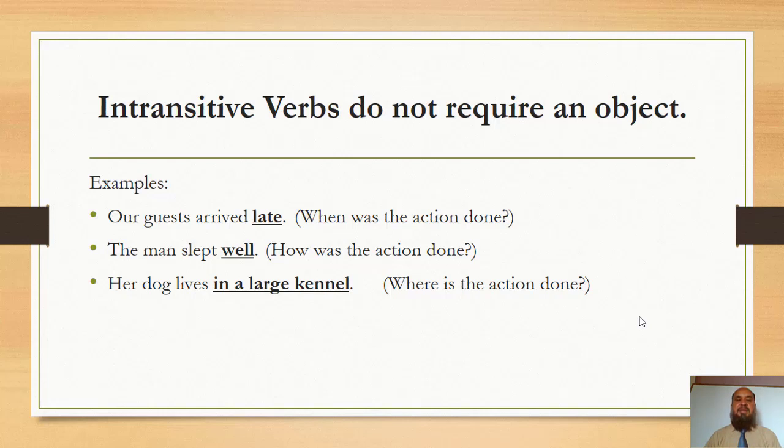So we can say that intransitive verbs may have the information: when was the action done, how was the action done, where was the action done. From the given examples, we learn that the action of the intransitive verbs may contain the information about the time, about the manner, and about the place of the action.